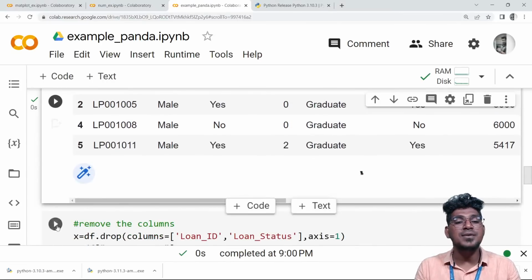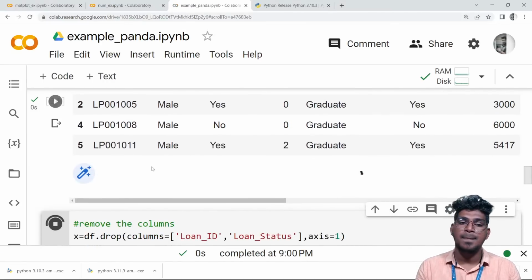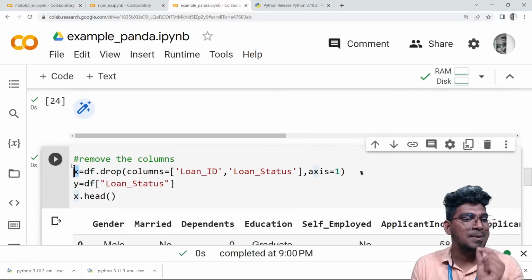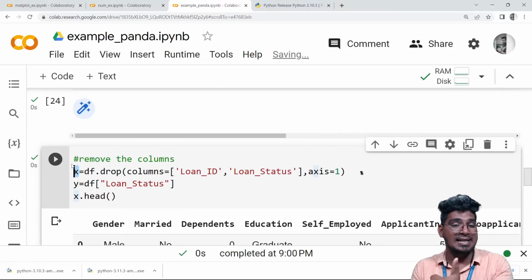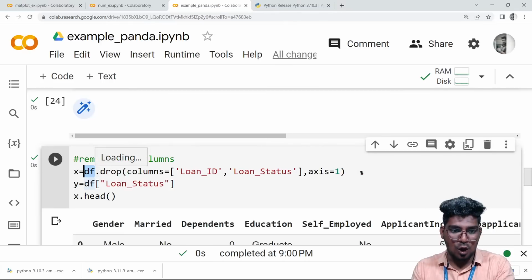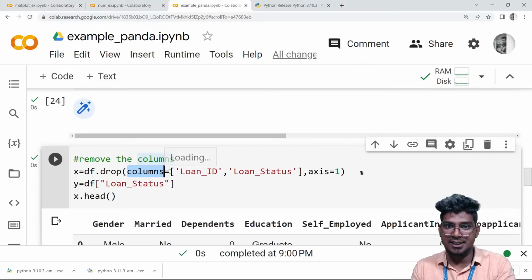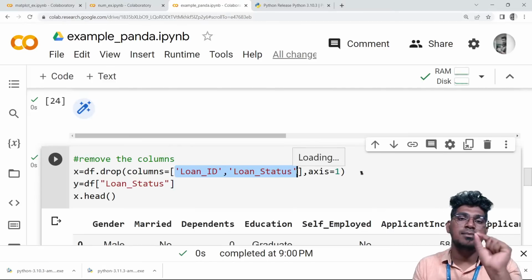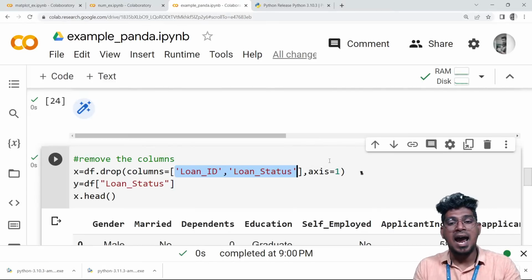Then how can we remove a column? For example, I can create one particular variable, that is x. It is nothing but the independent data. So here df.drop, columns is the parameter; you can specify the column name which you want to remove, and you have to specify axis equal to 1.